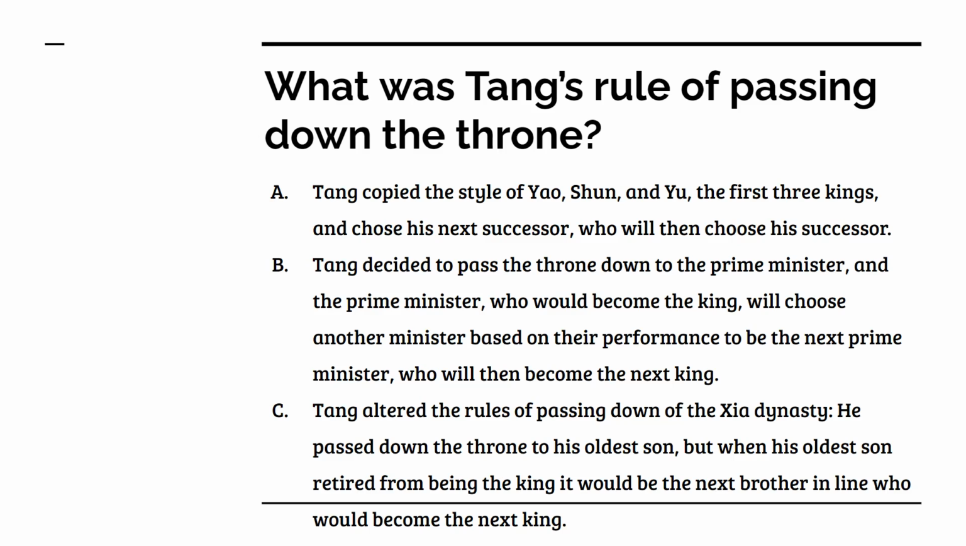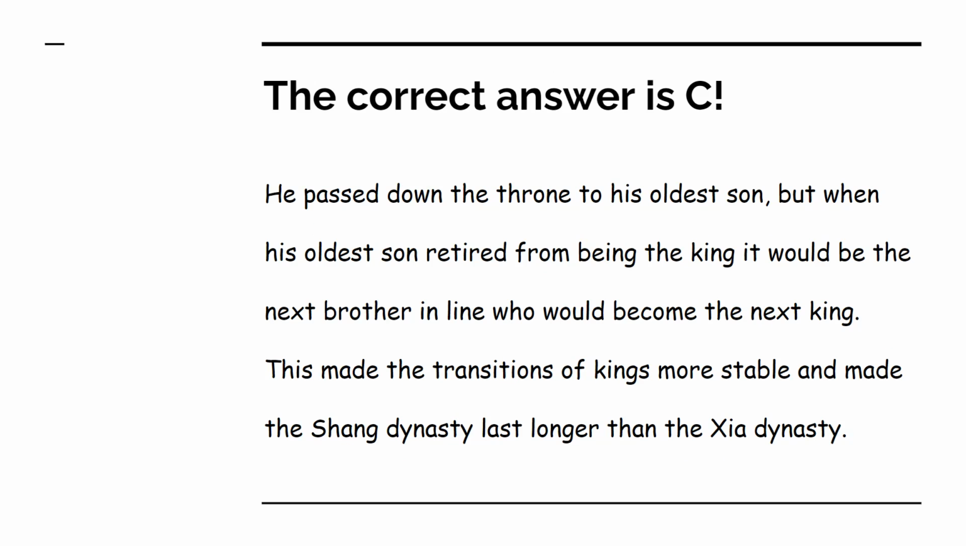Okay, time's up. The correct answer is C. Tang passed down the throne to his oldest son, but when his oldest son retired from being the king, it will be the next brother in line who would become the next king. This made the transitions of kings more stable and made the Shang Dynasty last longer than the Xia Dynasty.